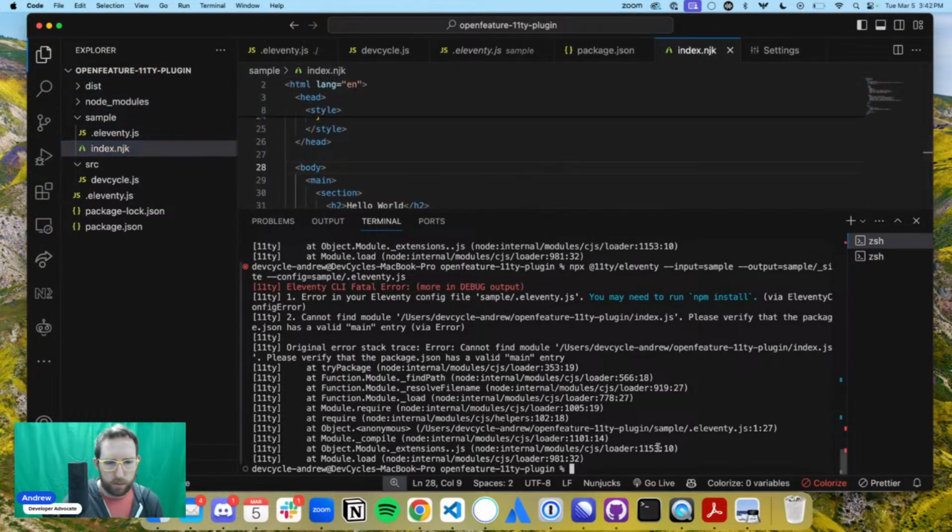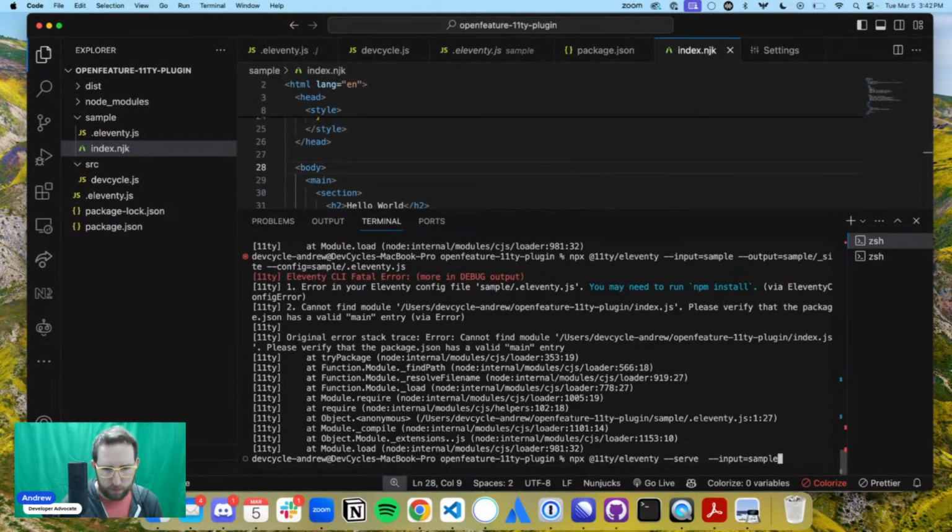All right, what did we run before that worked fine though? Output sample site config. What if I do just serve input sample site?